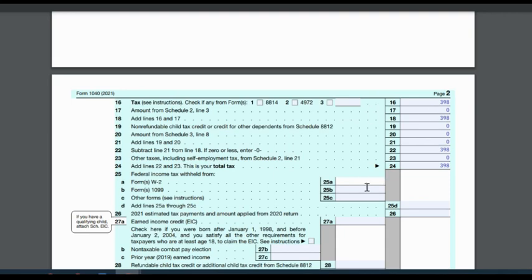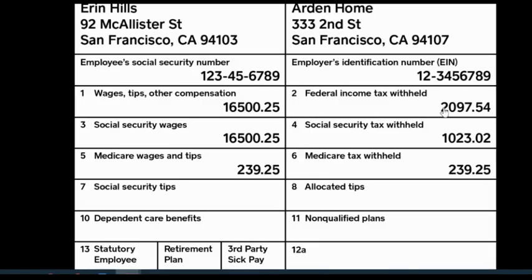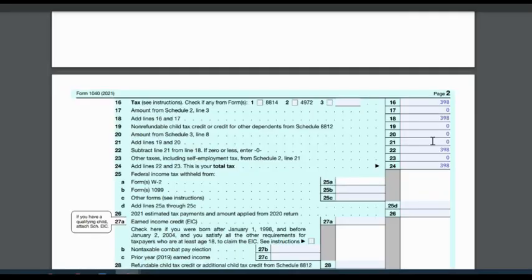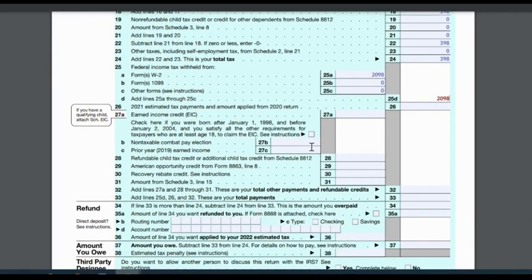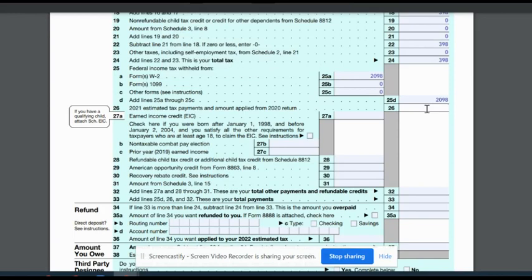And here's where we put the tax withheld, which was 2097, so 2098 to round it up. These two will be zeros, no other forms. We add those amounts, so 2098. Line 26 is zero because there is no estimated tax applied to 2020.